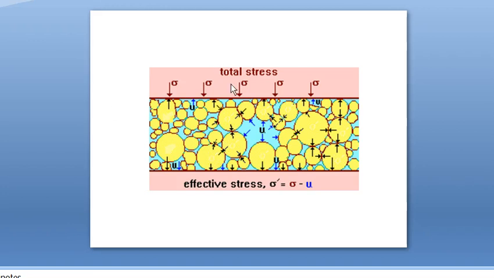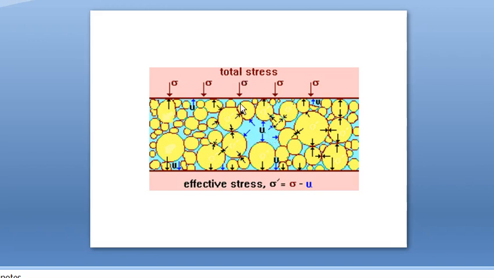Okay, in this figure, two types of stresses are explained. This is a soil mass. The yellow color thing is soil, that is soil solids, and in between there will be voids or water, etc. This blue color is water.